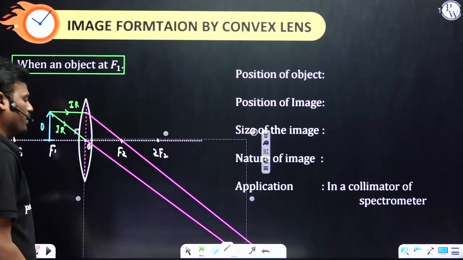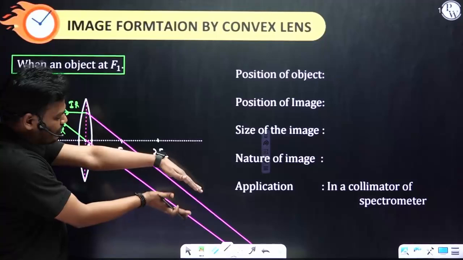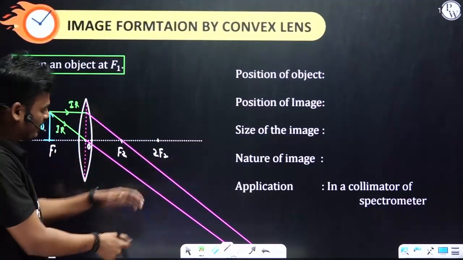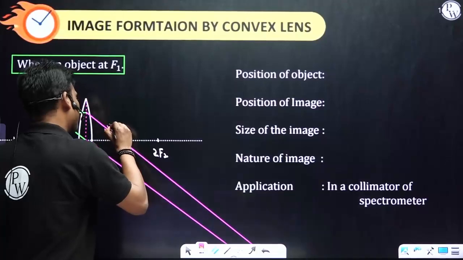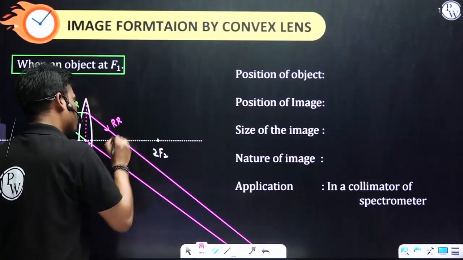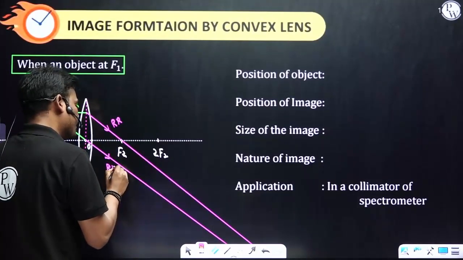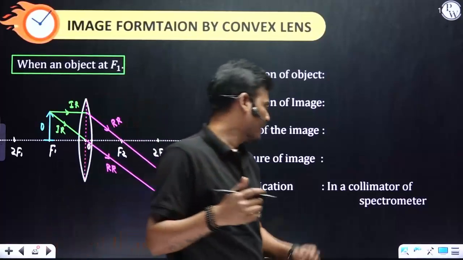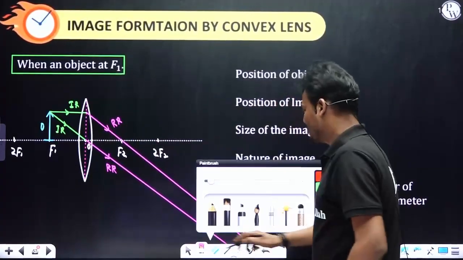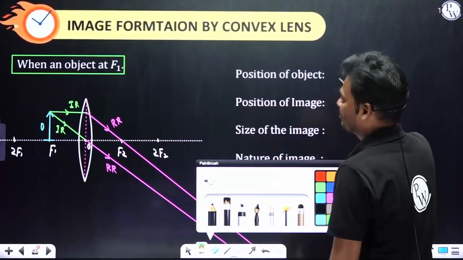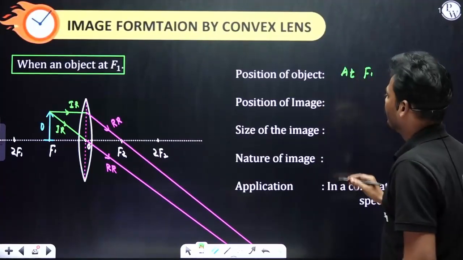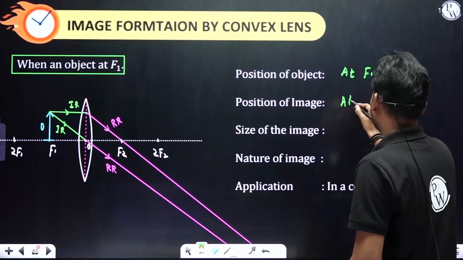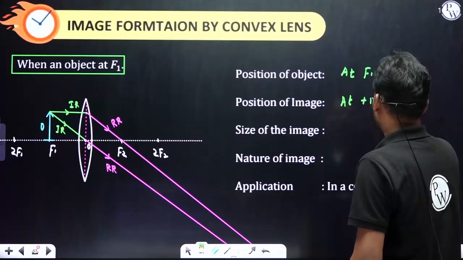So let's assume that they are converging. You can see they are converging. So just assume that these two refracted rays meet at infinity. Meeting at infinity means the position of the object is at F1 and the position of the image is at infinity.